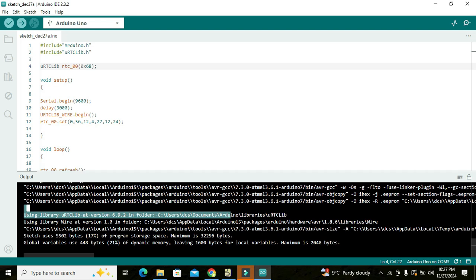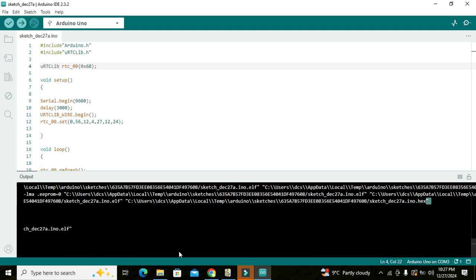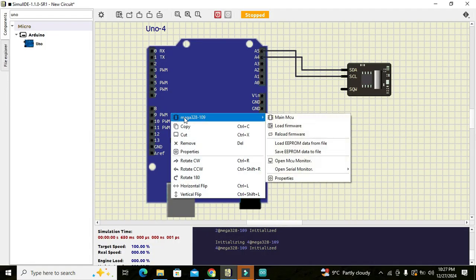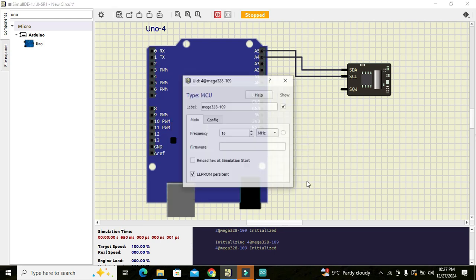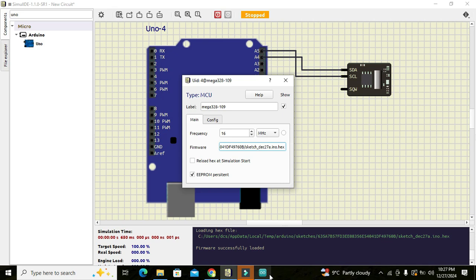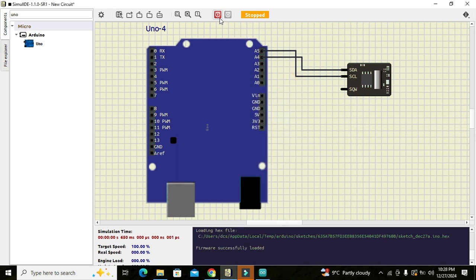So this is the .hex file, and we can copy it. We will go to SimulIDE, right click on Mega 328, go to properties, click here, paste it and press enter, and then firmware successfully loaded. And now we can run it.